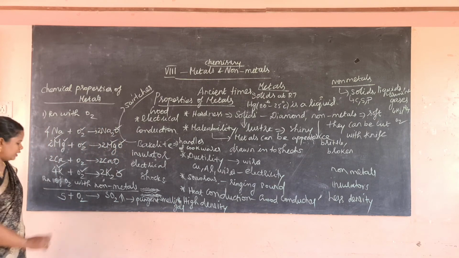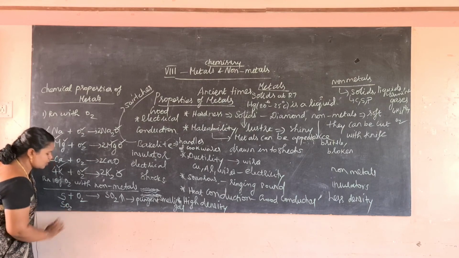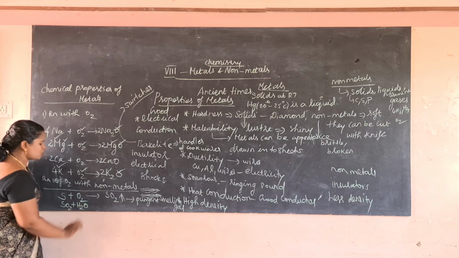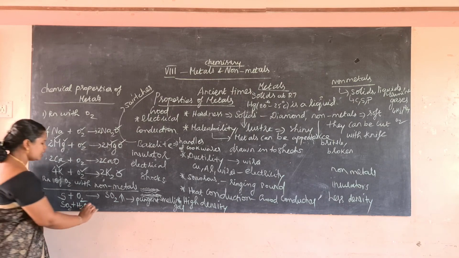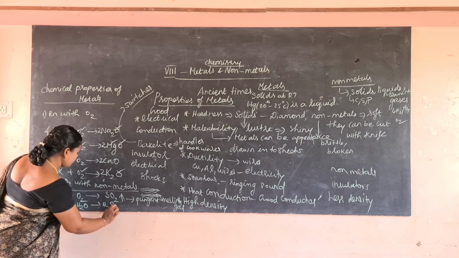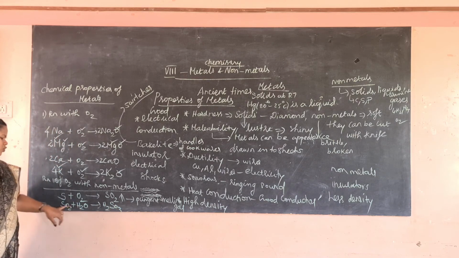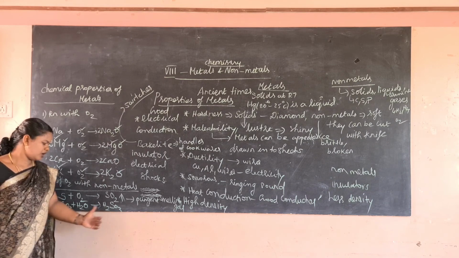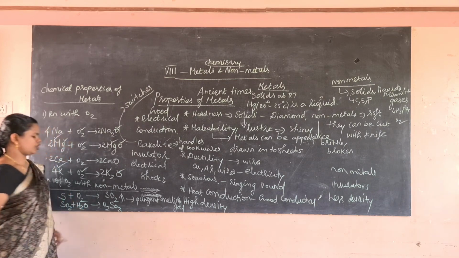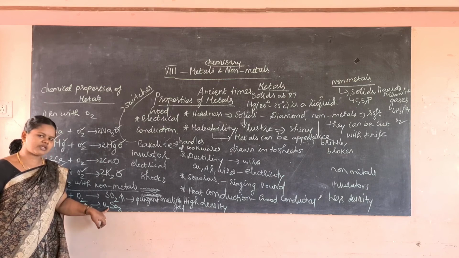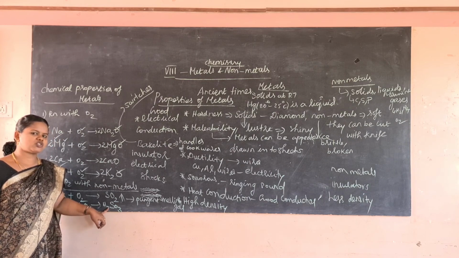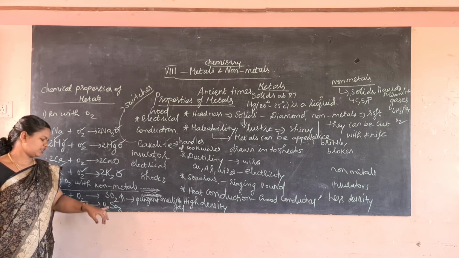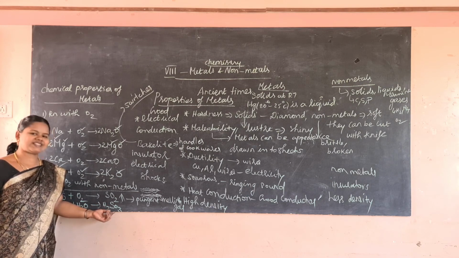And here when the sulfur dioxide is dissolved in water, what is the formula for water? H2O. So SO2 plus H2O, it gives H2SO3. It is also balanced. H2SO3. It is a simple addition reaction. So SO2 plus water, it gives H2SO3. This is known as sulfurous acid. Sulfuric acid is H2SO4. Sulfurous acid is H2SO3. So here it forms an acid.